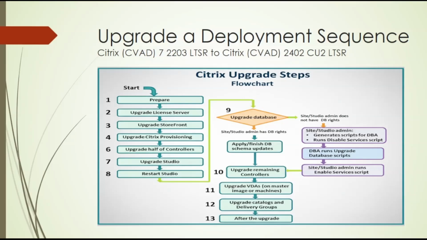We checked the OS compatibility and SQL Server compatibility as per the new server. And today we are ready to upgrade our first component, the Citrix license server. So we are at stage 2. So we will start the upgrade.